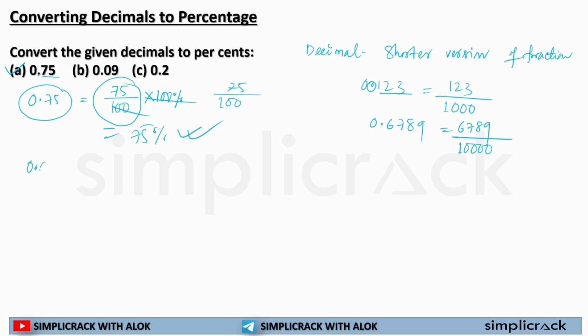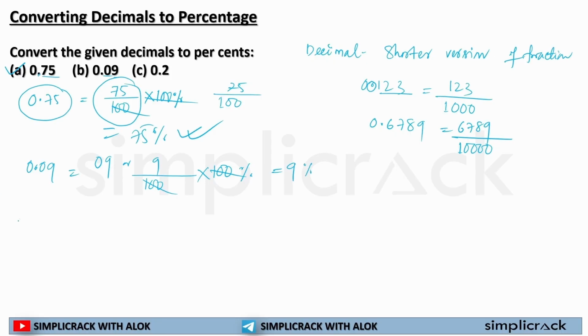Now see the next question. So my decimal is 0.09. I can write 09, or I can simply write 9. Now how many numbers are there after the decimal? Two. So I'll put 100, and then in order to make it a percentage, I will simply multiply by 100, and it will get me 9%.